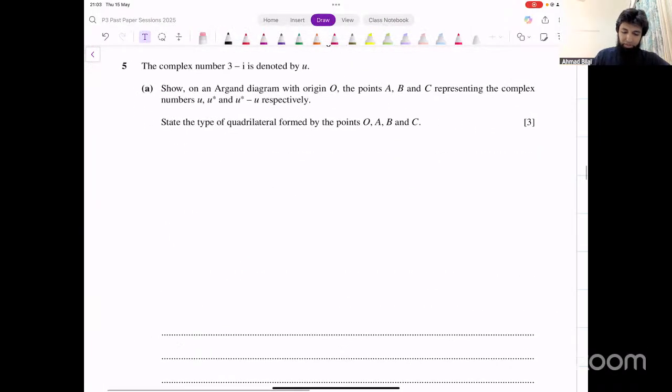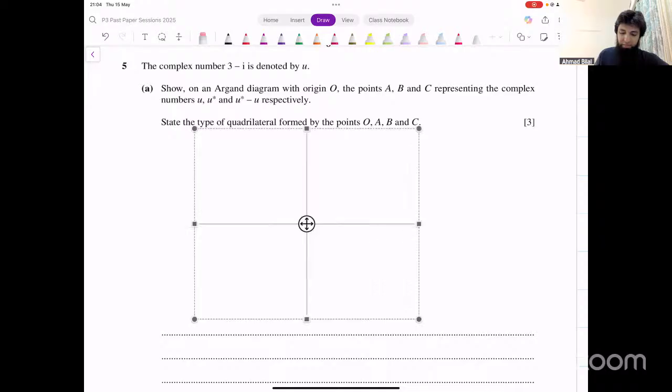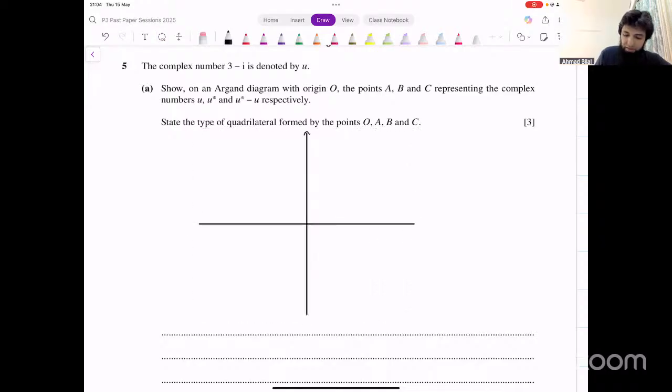Okay, let's represent those points on an Argand diagram. Remember, on an Argand diagram, you need to make sure on both axes you're using the same scale. Whatever is 1 unit on one axis, it should be the same on the other axis as well. You will be measuring this using a ruler, so that it turns out to be the same scale on both axes.